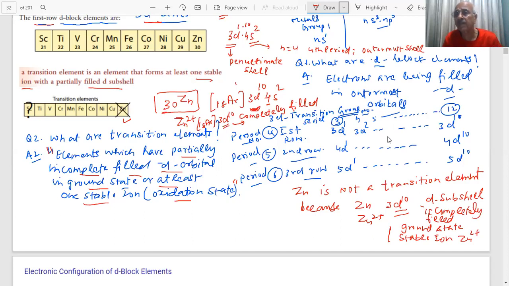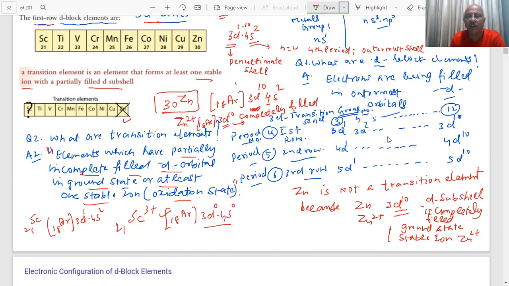So this question was given in the paper: why zinc is not a transition element. The other question is about scandium. Scandium exists in +3 oxidation state mostly, and the atomic number is 21. Then what will be the configuration? Scandium will be what, student? 21 means argon is 18, students. And what you have? 3d1 4s2. Scandium 3+ will be 18 argon, and it will become 3d0, student, 4s0. There is no electron in the d or s.